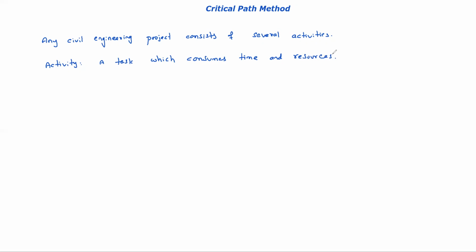An example for an activity: site clearance. Site clearance for construction, suppose.